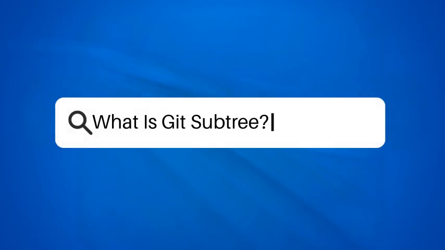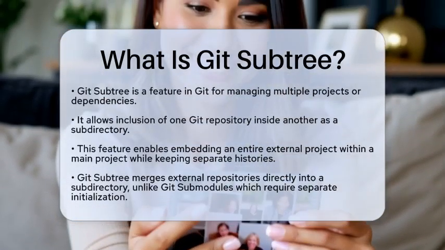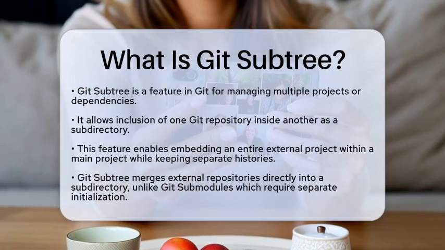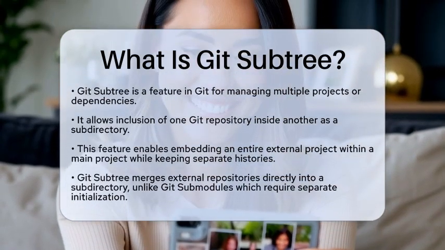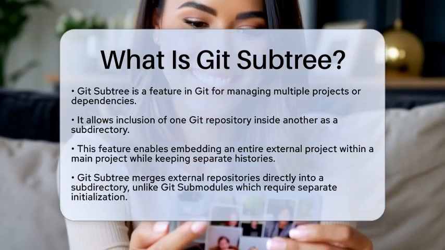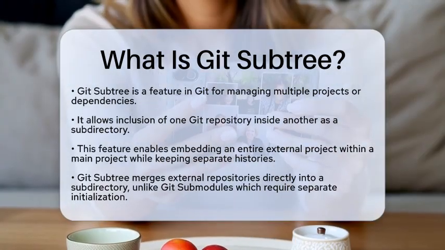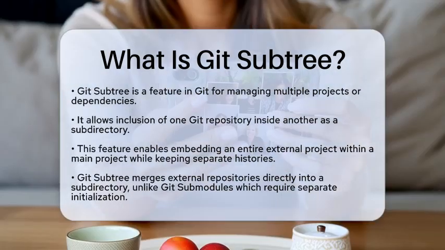What is Git Subtree? If you have ever wondered how to manage multiple projects or dependencies in software development, you might find Git Subtree to be a helpful tool. So, what exactly is Git Subtree? Git Subtree is a feature within Git that allows you to include the contents of one Git repository inside another